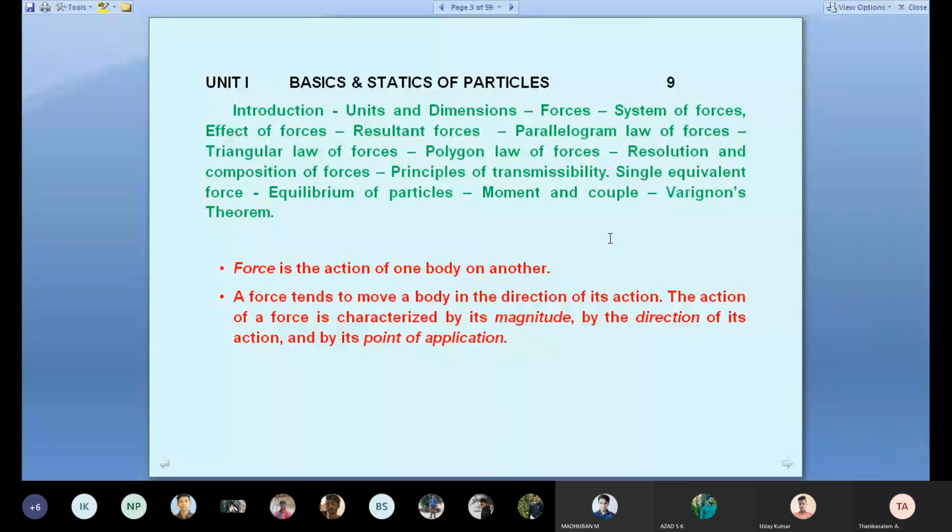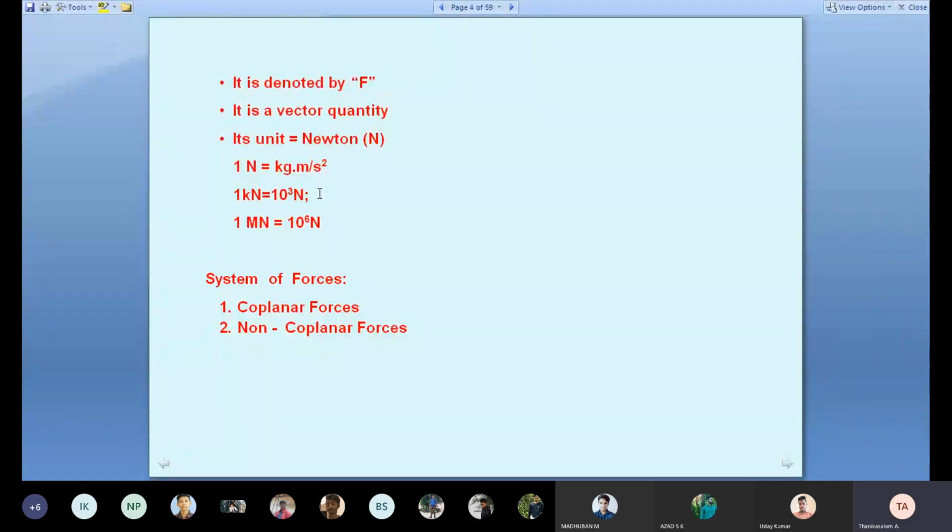The force is an external agency that changes the state of the body. Changing the state of the body means it can bend or deflect, or it can move, or it can rotate. The force is denoted by F and its unit is Newton. 1 kilonewton equals 10 power 3 Newton. 1 meganewton equals 10 power 6 Newton. Then the system of forces we discussed.